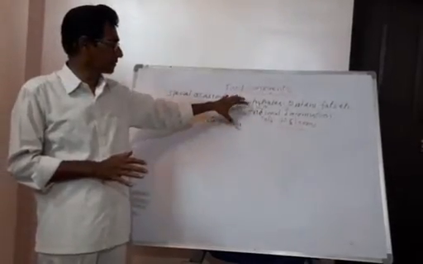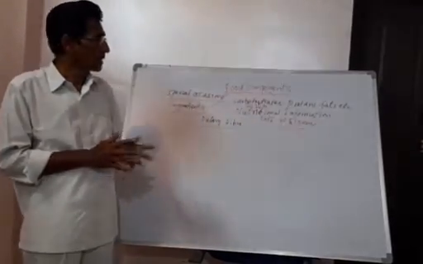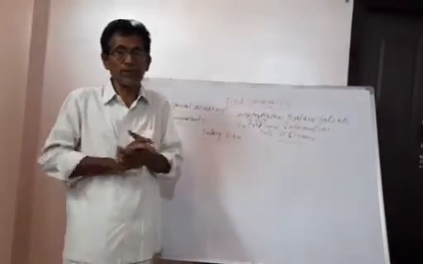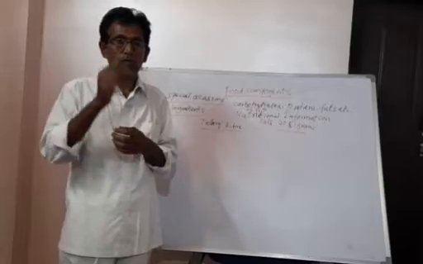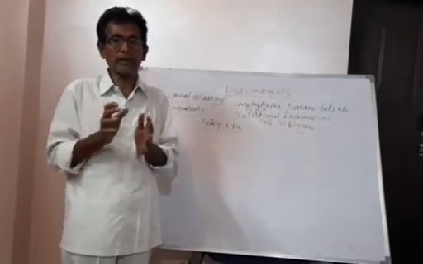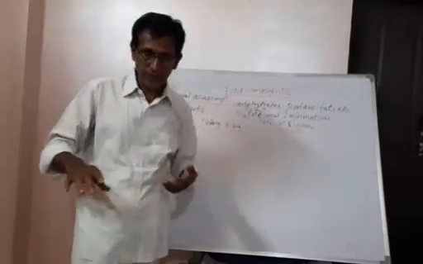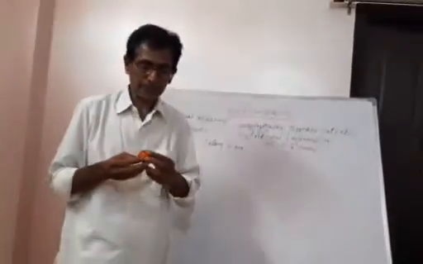We eat rice. In addition to that, daily we take one or other type of curries. Before cooking that curry, what do we do? We cut into pieces. For example, I take this tomato.